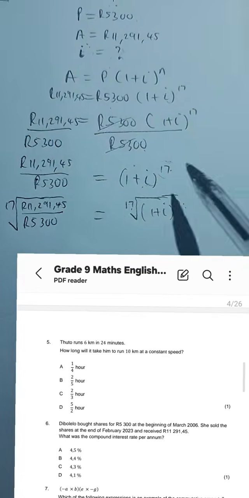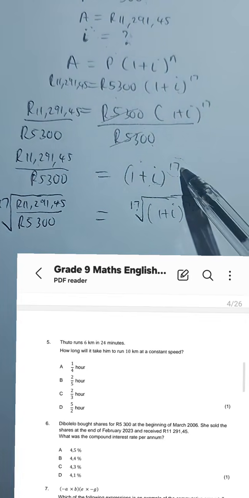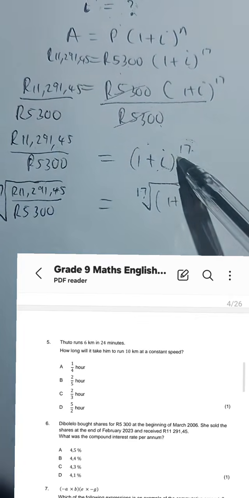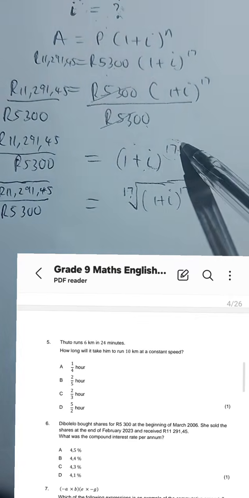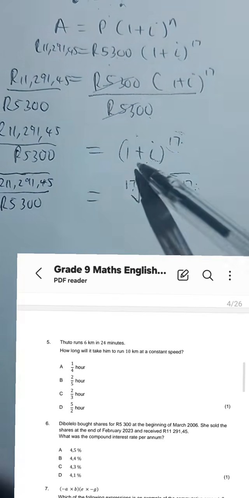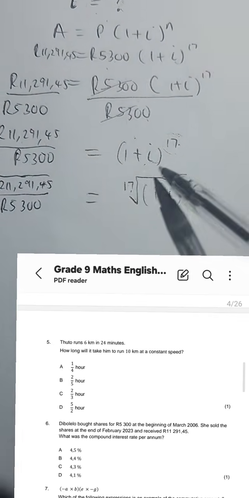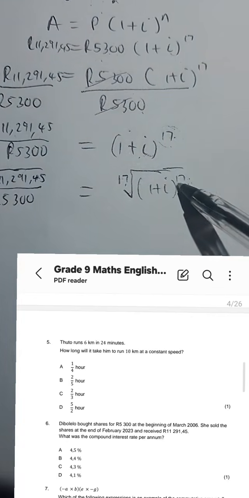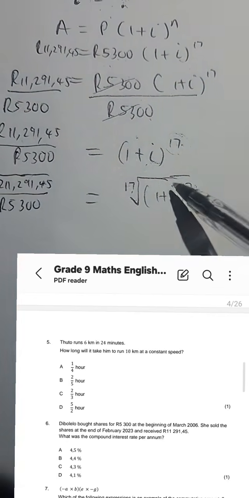The surveillance camera needs to go. This is an exponent, and remember we want I, guys. So to get rid of this exponent, we take the 17th root of this entire thing, so that it can disappear.